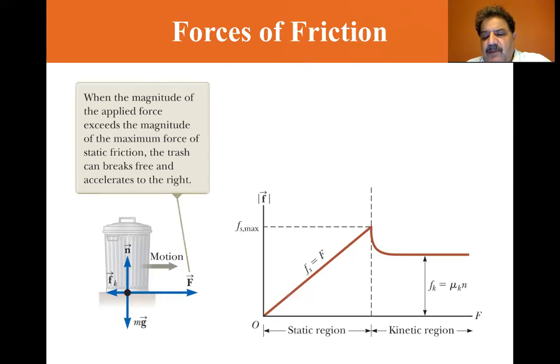When the trash can is in motion, the force of kinetic friction is less than the force of static friction max. The net force, F minus F sub K in the x direction, produces acceleration to the right. That's Newton's second law. If F equals F sub K, the acceleration is equal to 0. The trash can moves to the right with a constant speed.